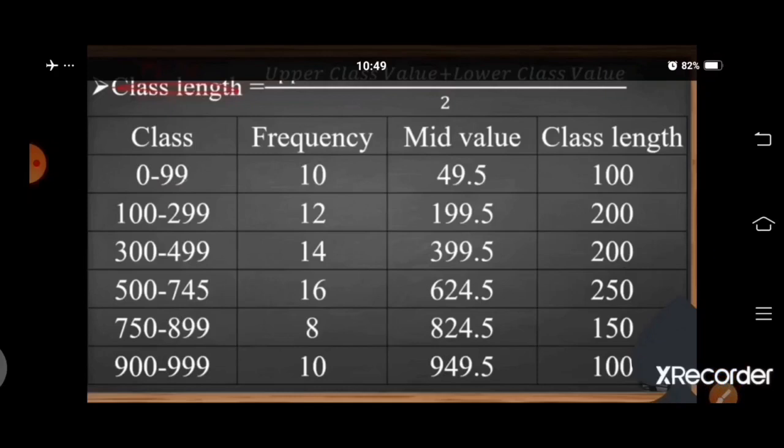We have to find out mid value. Formula for mid value is lower boundary point plus upper boundary point divided by 2.